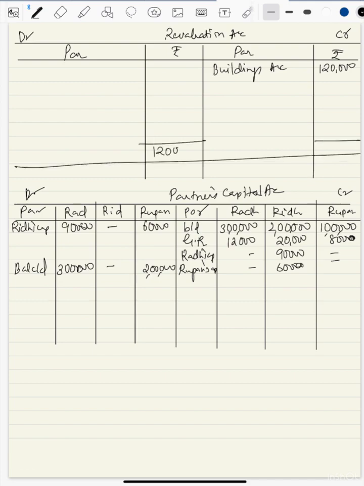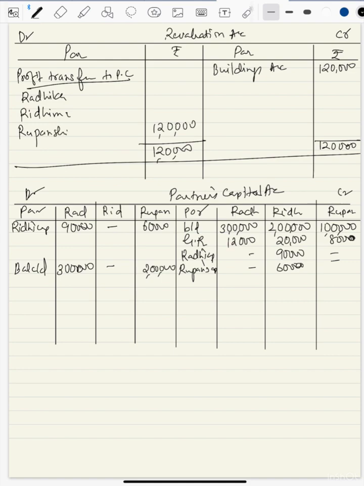There is a profit of 1 lakh 20,000. So we'll write here profit transferred to partners capital. Partners capital. So we have Radhika, Ridhima and Rupanshi.